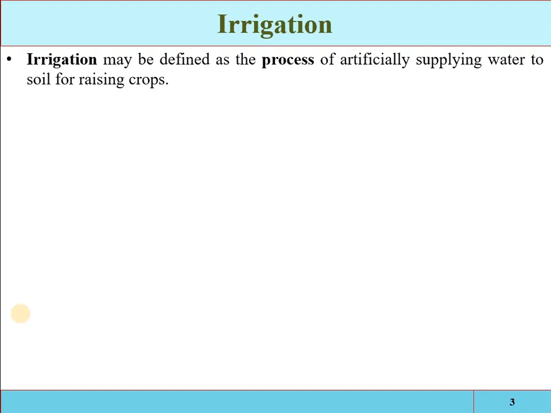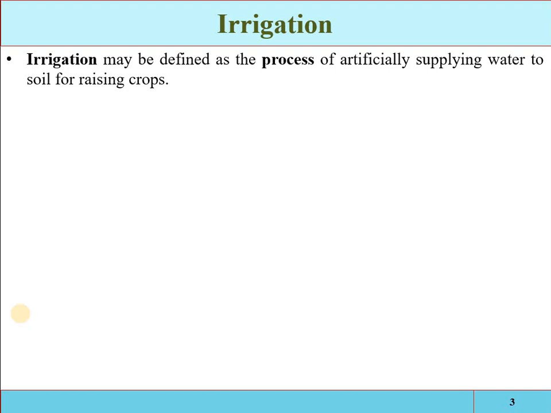In an agricultural area we are growing different types of crops, and as we have discussed in the previous parts, water is the prime important component for the growth and survival of living things. So water can be provided either by natural means or artificial means.